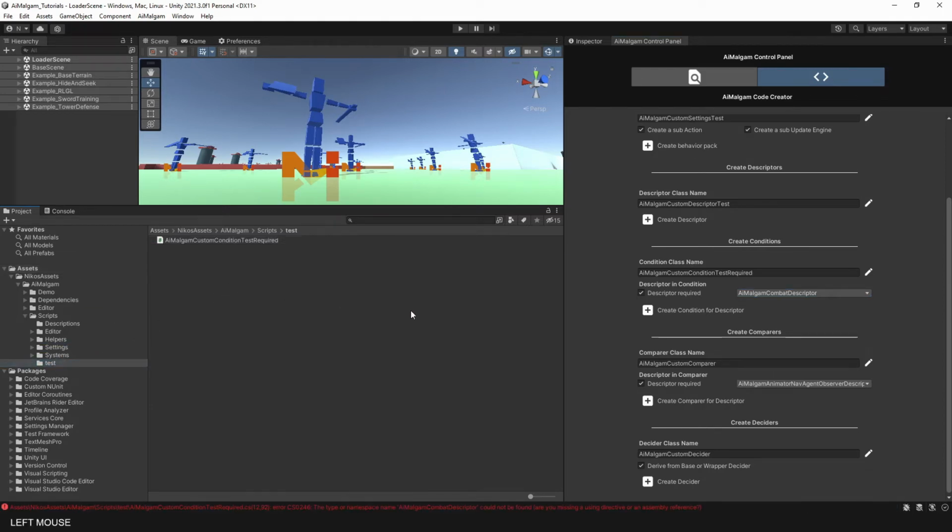Let's drag it to the test folder. And we see an error message popping up.